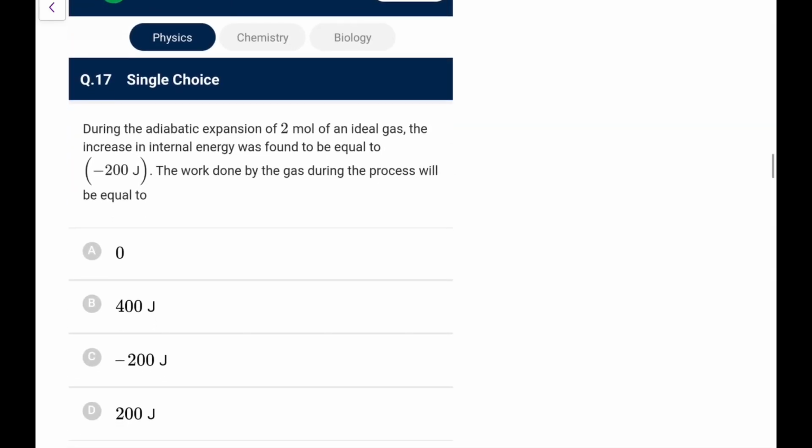Next, during the adiabatic expansion of 2 mole of an ideal gas, the increase in internal energy was this. It is adiabatic expansion, internal energy is decreased basically. So work done is plus 200 joule. You can directly make it out because delta U is equal to negative of W. If this is negative, it means this W quantity will be positive for sure.